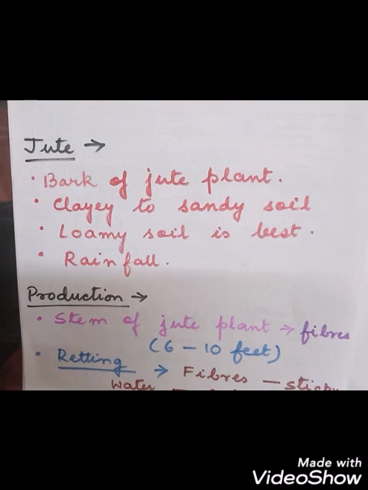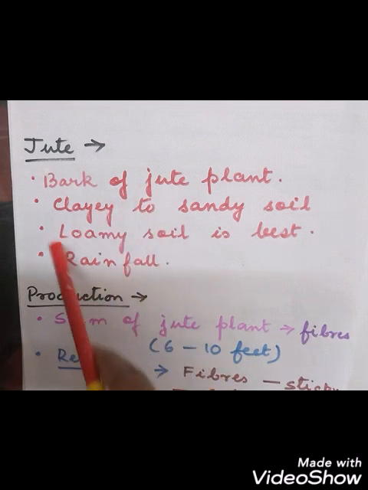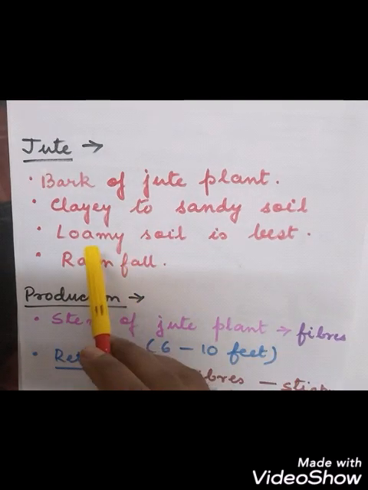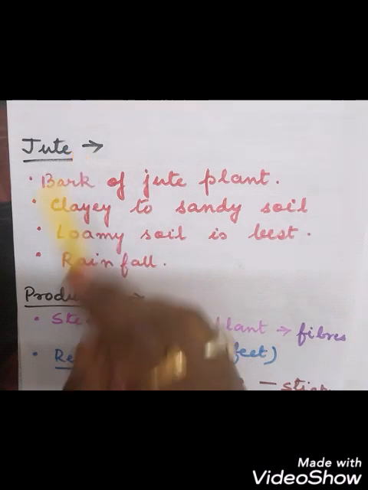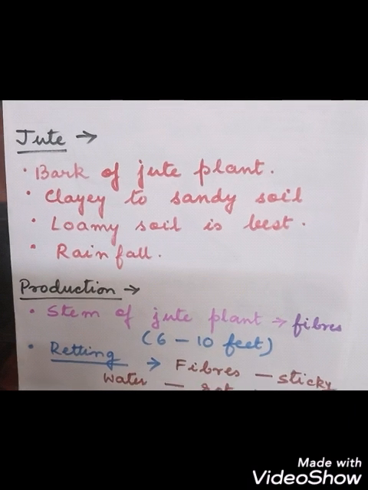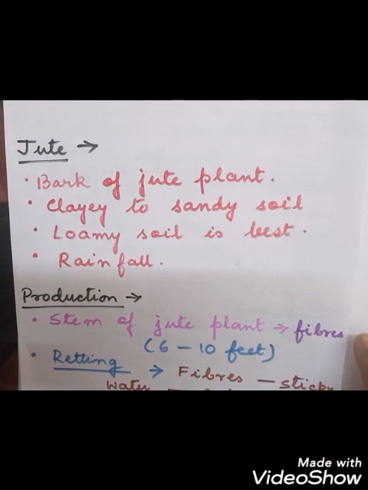And do you know the meaning of loamy soil? Loamy soil is a mixture of what? The sand, silt and clay all together. Sand, clay and silt together form the loamy soil, and this is the best soil for the growth of the jute plant. And how much rainfall does it need? It needs a lot of rainfall compared to cotton, which needs a moderate rainfall. Okay. So now we will discuss the production method of the jute.